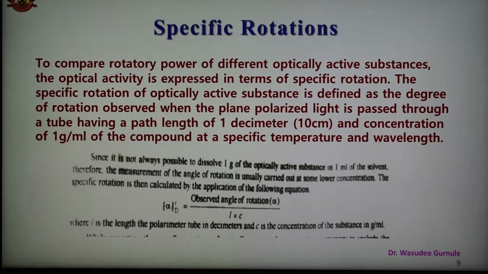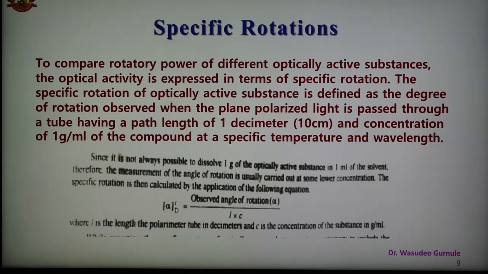We can say that specific rotation of an optically active substance is defined as the rotation produced by a solution of length 10 centimeter and unit concentration, that is 1 gram per ml, for the given wavelength of light at the given temperature.